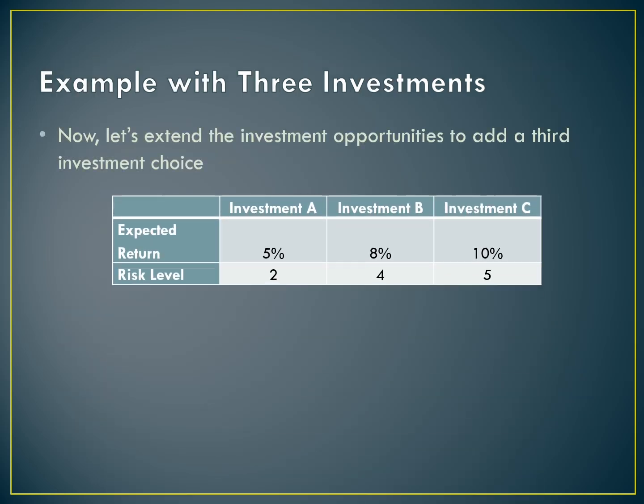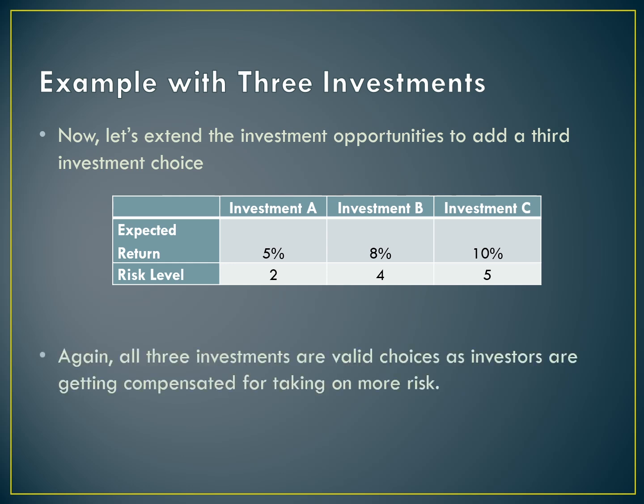Now we're going to walk through an example with 3 investment choices. What we've done now is add investment C, which again has a little bit higher expected return and is the riskiest investment. Now here, all 3 investments are valid choices. Investment A is the safest, but also has the lowest expected return. Investment C is the riskiest, but also has the highest expected return. Investment B is in the middle.